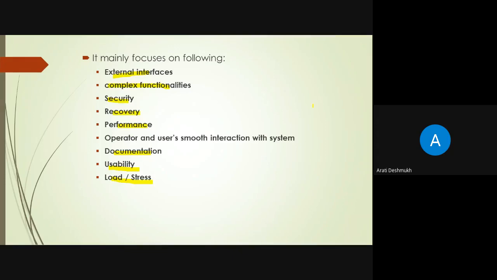If there is any error or we do not understand any module, then proper documentation should be available or not. If we use that product, the usability should be suitable for every user or not. If there is any load, meaning a number of users are using only one system, it should be handled or not. All these things are focused on in system testing.